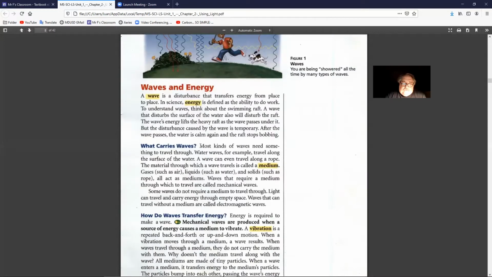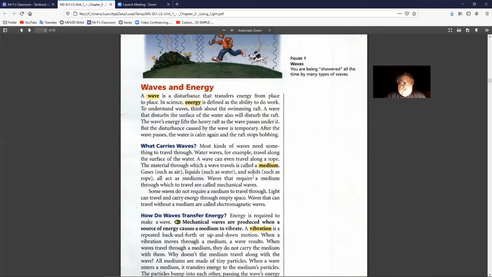What carries waves? Most kinds of waves need something to travel through. Water waves, for example, travel along the surface of the water. A wave can even travel along a rope. The material through which a wave travels is called a medium. Gases such as air, liquids such as water, and solids such as rope all act as mediums. Waves that require a medium through which to travel are called mechanical waves.